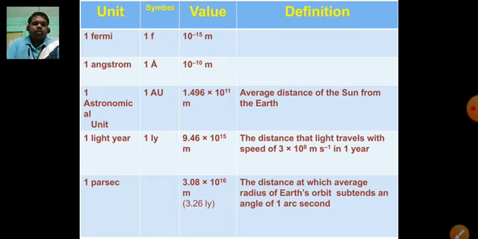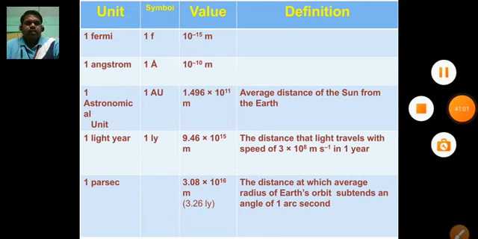1 parsec. 1 parsec is the abbreviation of parallactic second. 1 parsec, that is 1 parallactic second, is equal to 3.08 into 10 power 16 meter. The distance at which the average radius of Earth's orbit subtends an angle of 1 arc second is said to be 1 parallactic second.